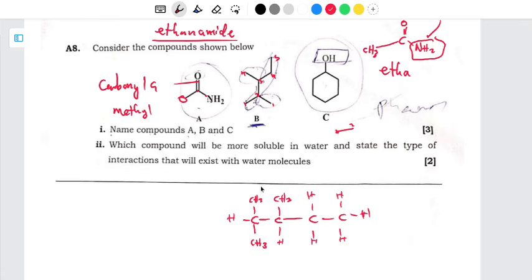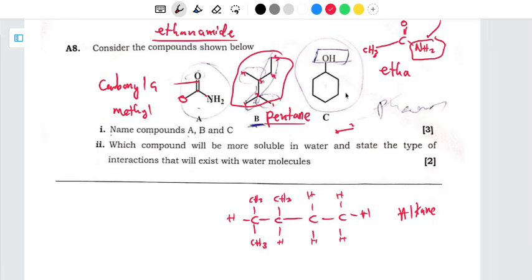Since this one is an alkane, 5 means what? Pentane. That is one thing that you need to know. So this one is going to be pentane. This is going to be our answer for this one. But you need also to do some research on this. Maybe I can give you a wrong answer, but this is how you're supposed to answer it.